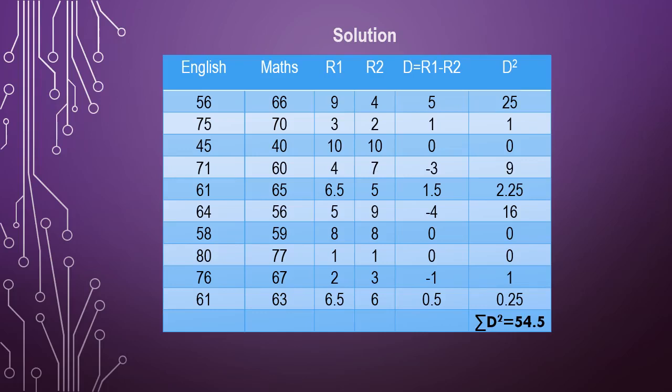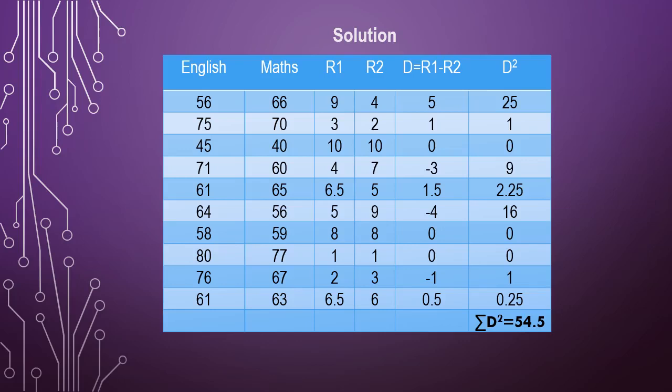The next is R2. So here we are allocating the rank for the math subject. Here there is no repetition, so allocation of ranks is easier. First, the highest is 77, that is rank 1. The next highest is 70, rank 2. Next highest is 67, rank 3. Next highest is 66, rank 4. Next highest is 65, rank 5.